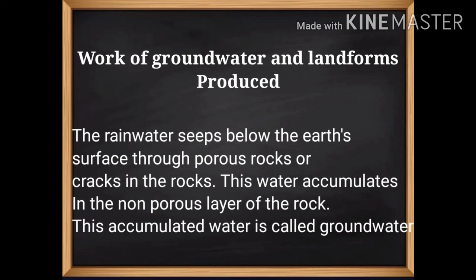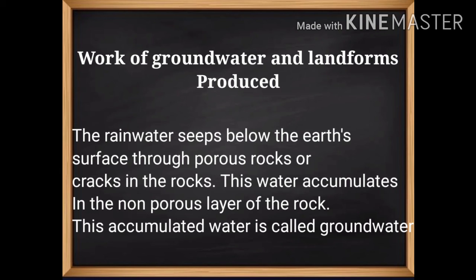Now, work of groundwater and landforms. The rainwater seeps below the earth's surface through porous rocks or the cracks in the rocks. This water accumulates above a non-porous layer of the rock. This accumulated water is called groundwater. The soluble minerals get dissolved and flow with the groundwater. This is the erosional work of groundwater.